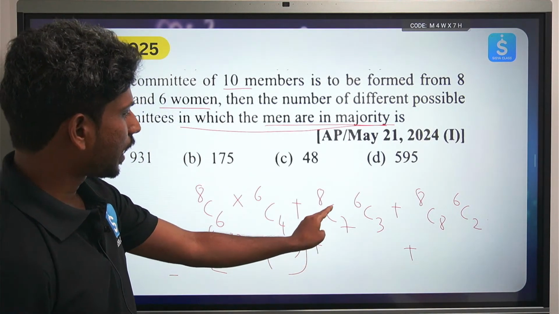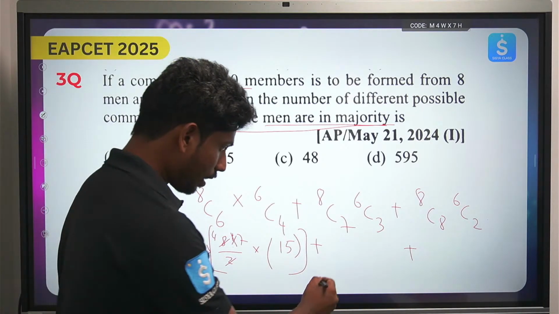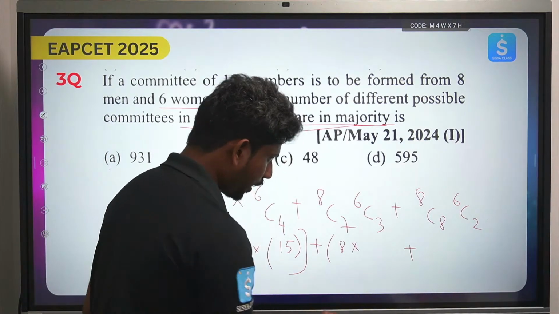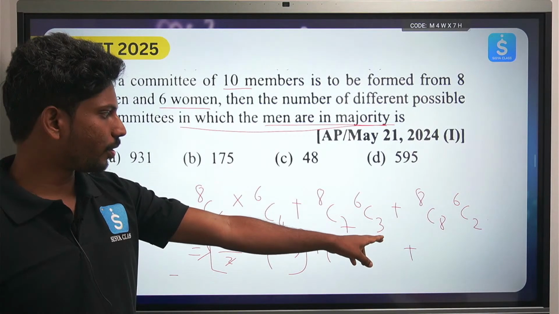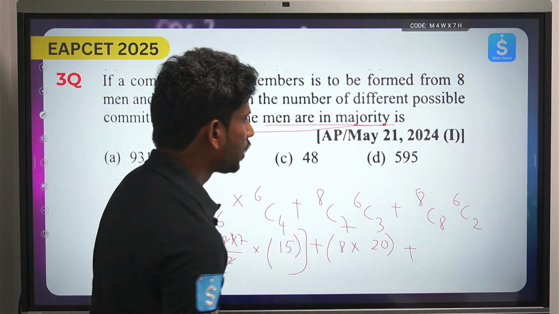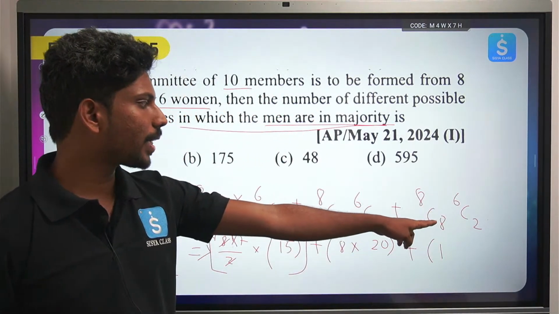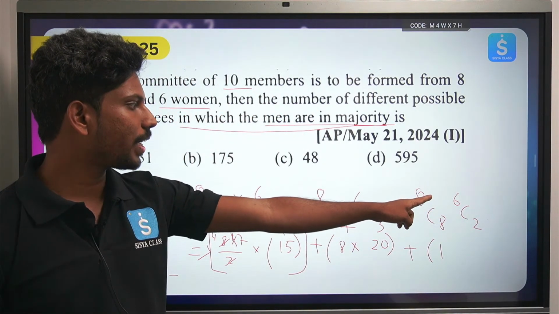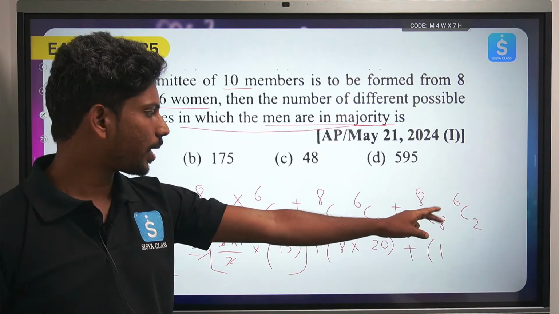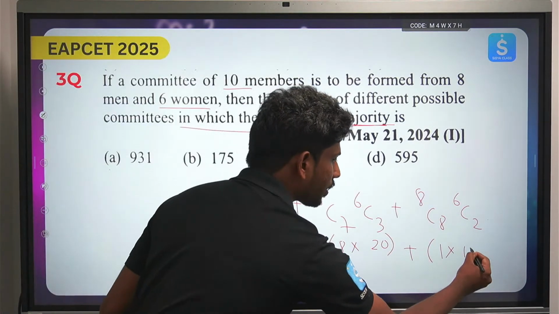Plus again 8C7, that is 8 factorial by 1 factorial into 7 factorial, which is 8. Then 6C3 is 6 into 5 into 4 by 3 factorial, so that will be 20. The next one is 8C8, this value will be 1. And 6C2 is 6 into 5, 30 by 2, which is 15. So this is 1 into 15.